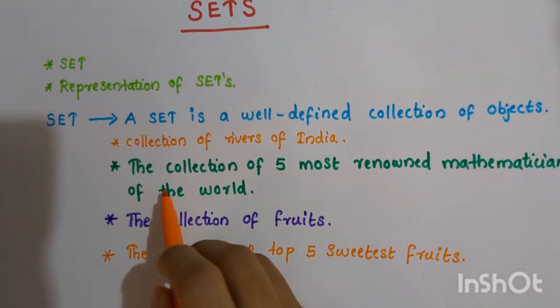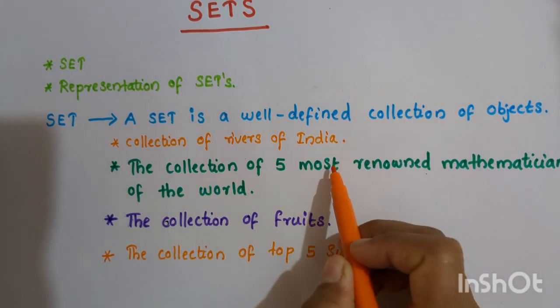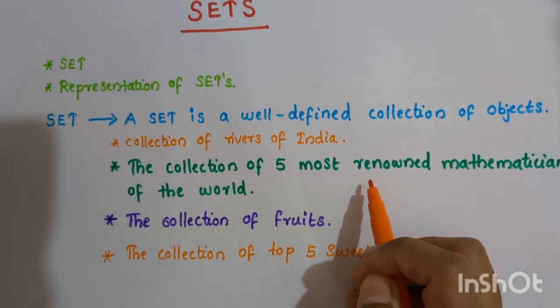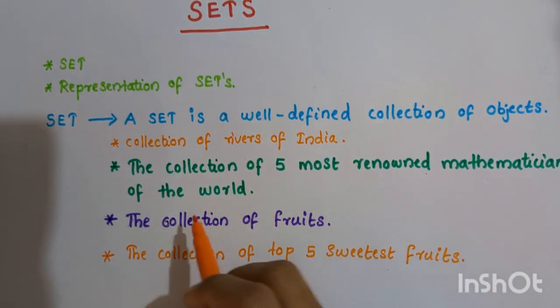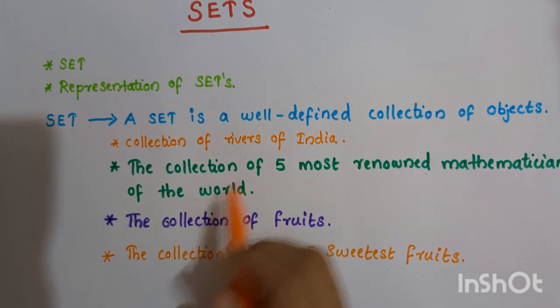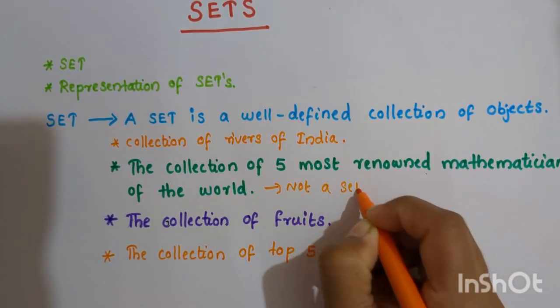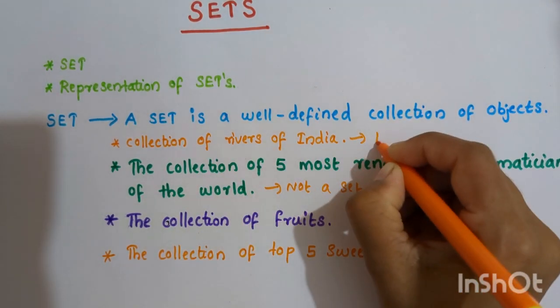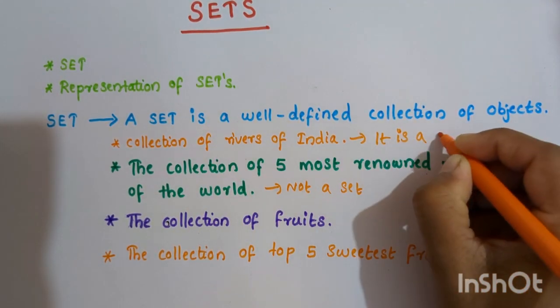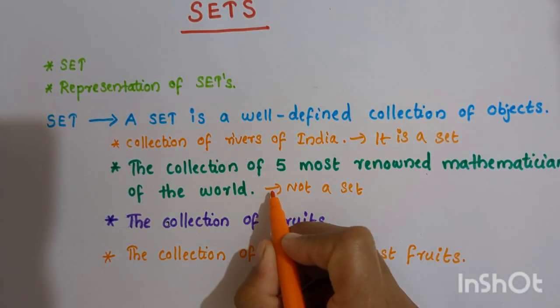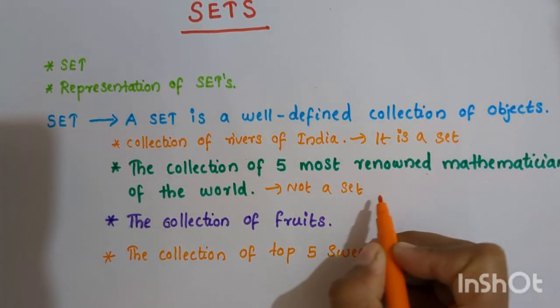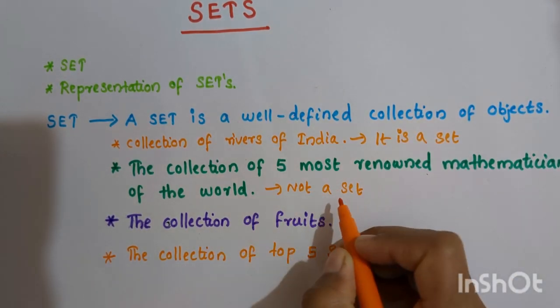Now, if you consider the collection of five most renowned or famous mathematicians of the world, that is not a set. The collection of rivers of India is a set, but the collection of five most renowned mathematicians of the world is not a set.